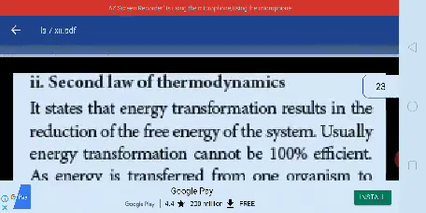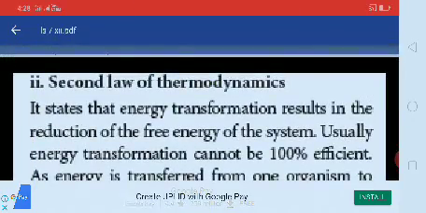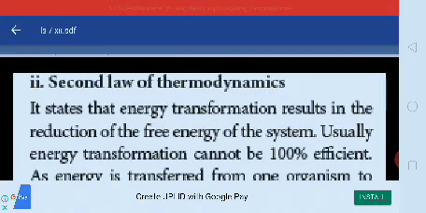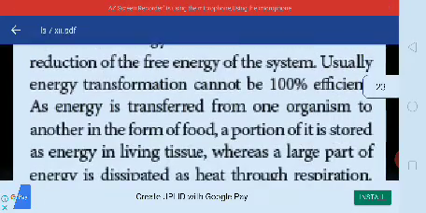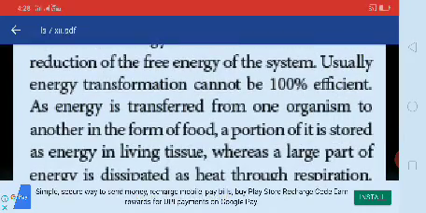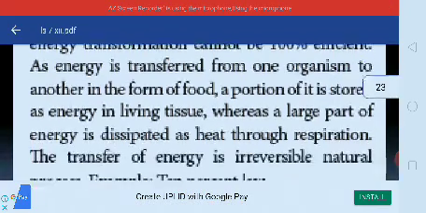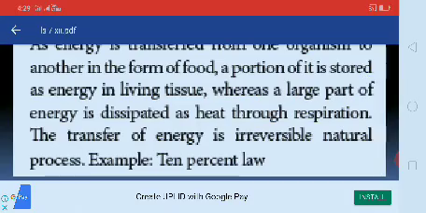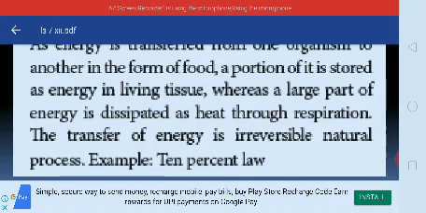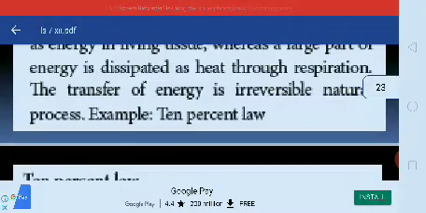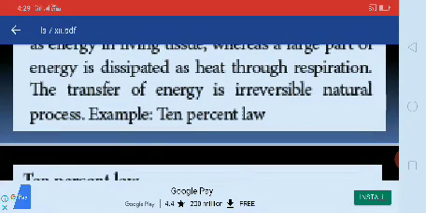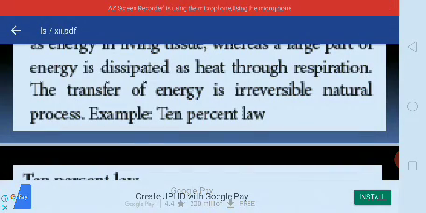Okay, next. Second law of thermodynamics: energy transformation results in the reduction of the free energy of the system. Usually, energy transformation cannot be 100% efficient. As energy is transferred from one organism to another in the form of food, a portion of it is stored as energy in living tissue, whereas a large part of the energy is dispersed as heat through respiration. Here the transfer of energy is an irreversible natural process, for example the 10% law.